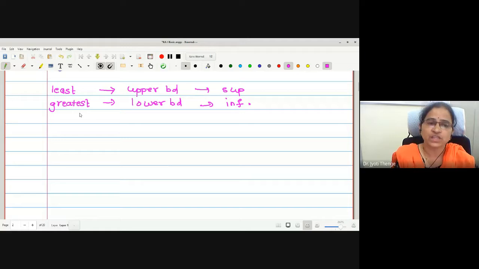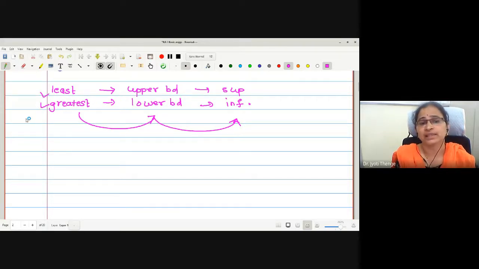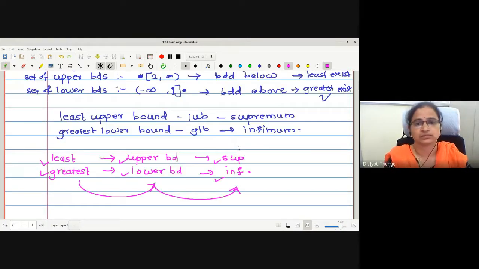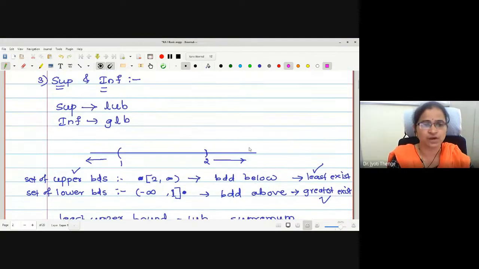Therefore, this was actually a research in mathematics. One cannot find least and greatest for every set. Then the next generalization was upper bound and lower bound. One more generalization is made as suprema and infima. Any difficulty up to this for LUB and GLB?